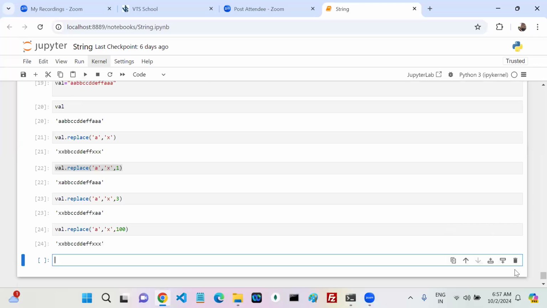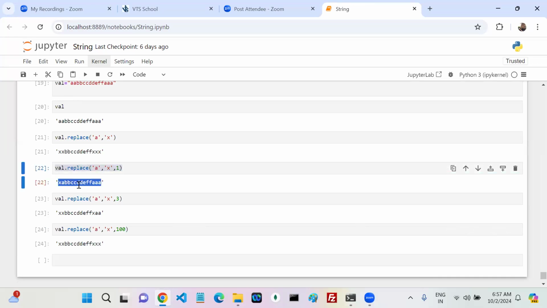See this. Now, by seeing this output, can anyone tell me about the third parameter?